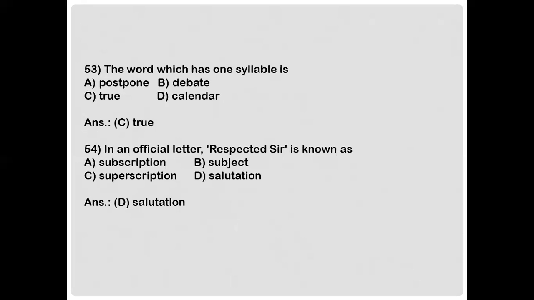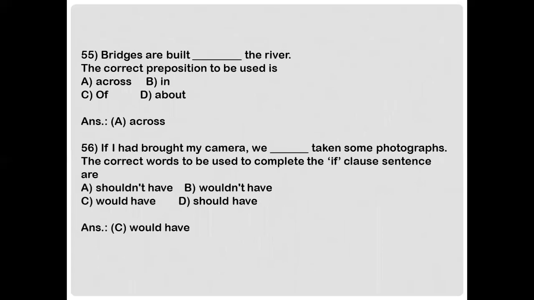Next, in an official letter, respected sir is known as A. Subscription, B. Subject, C. Superscription, or D. Salutation. And the answer is option D. Salutation. Next, bridges are built dash the river. The correct preposition to be used is A. Across, B. In, C. Off, or D. About. And the answer is option A.